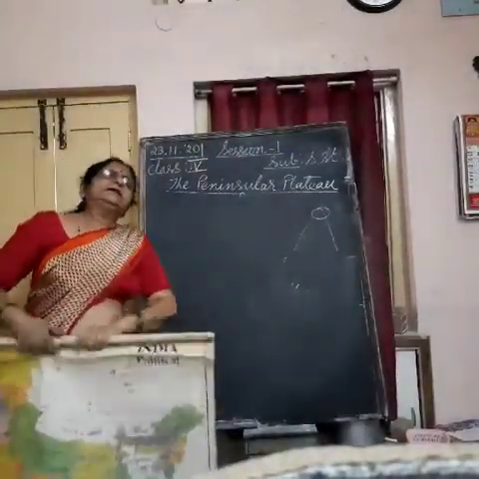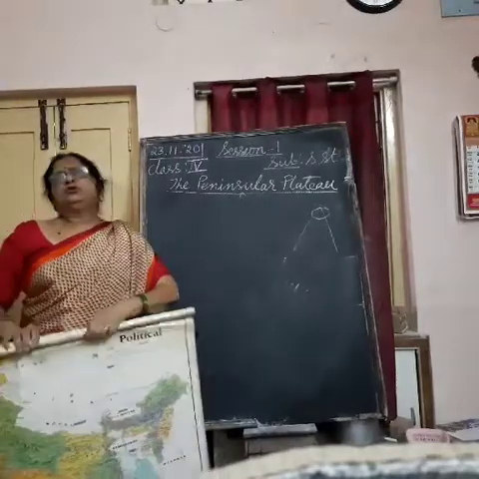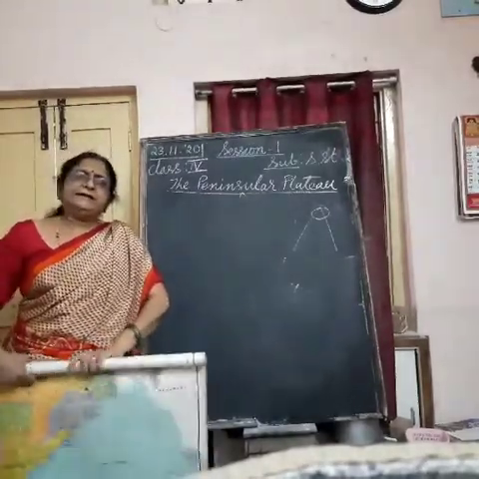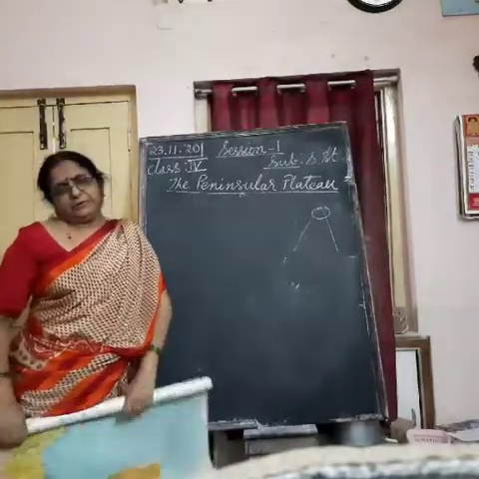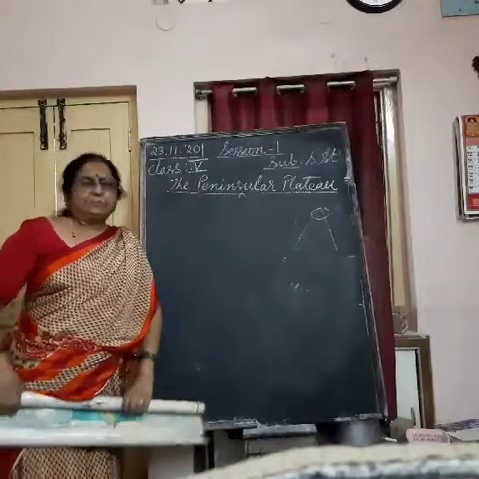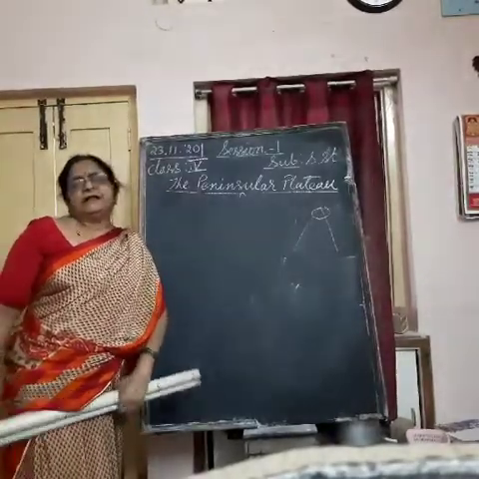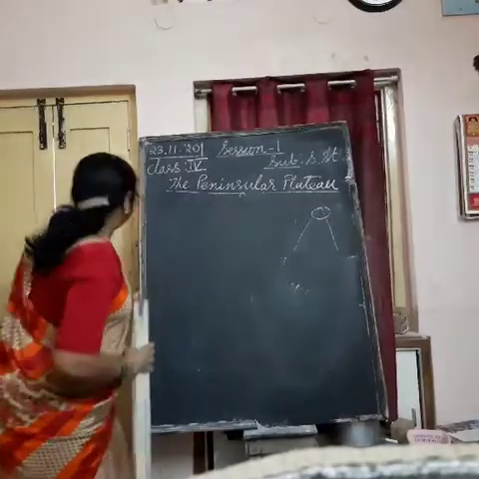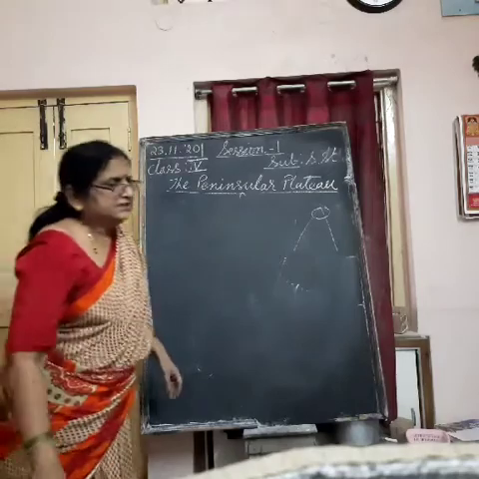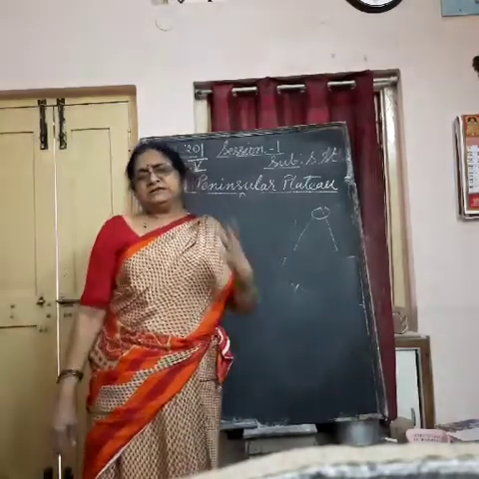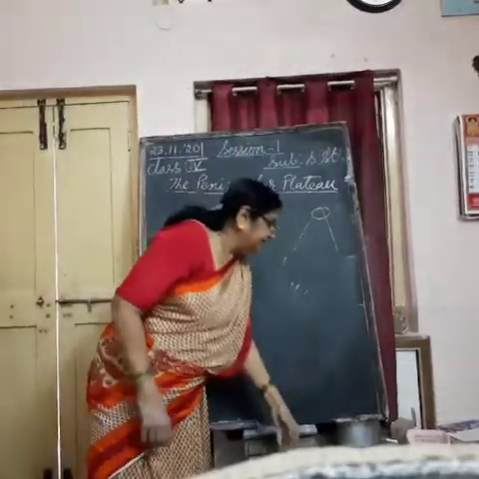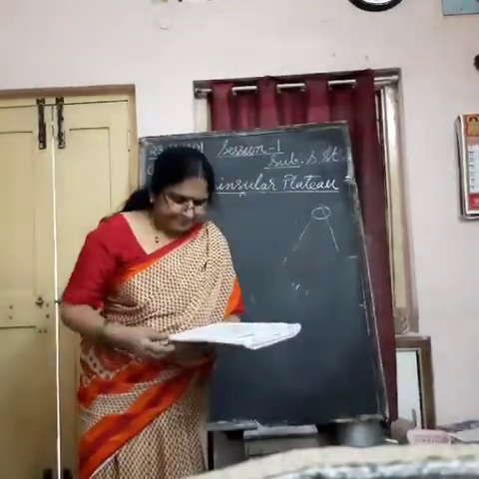This Central Highland has two important plateaus, the Malwa Plateau and the Chota Nagpur Plateau. The Malwa Plateau falls in Madhya Pradesh. It is very fertile land. And the Chota Nagpur Plateau is rich in minerals. Understand? These are the two parts of the Central Highland Plateau. Understand?